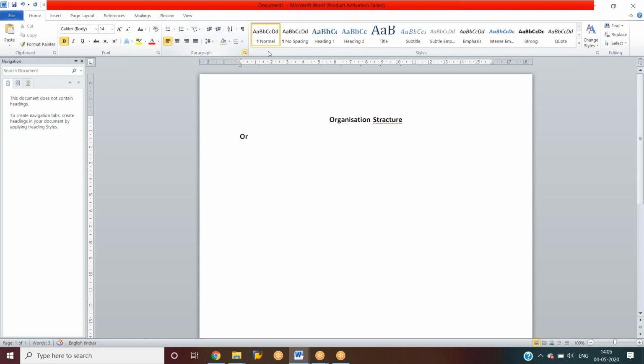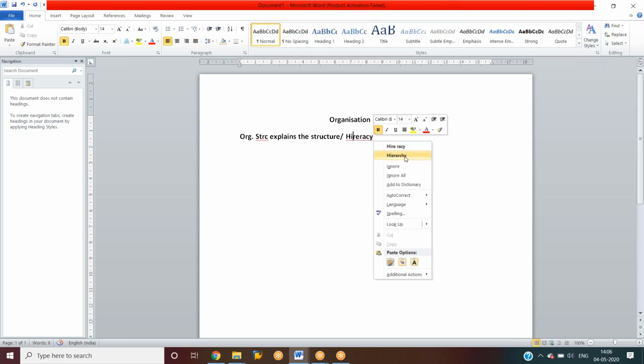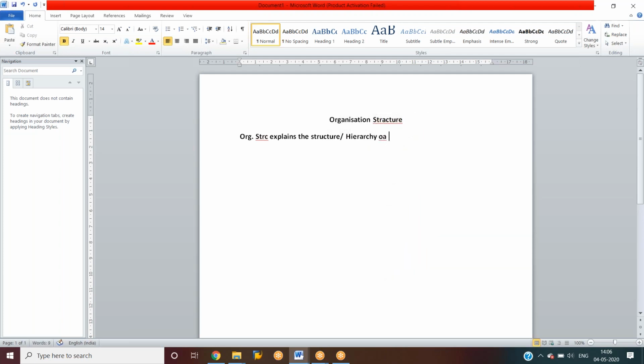Organization structure explains the structure or hierarchy of a company. So we'll see what the hierarchy is now.